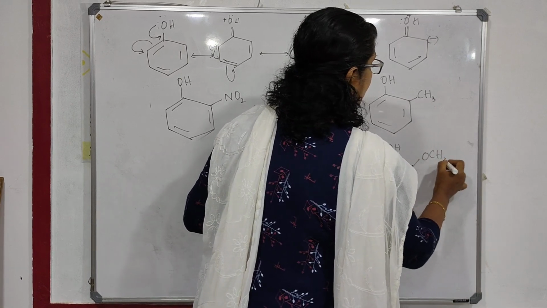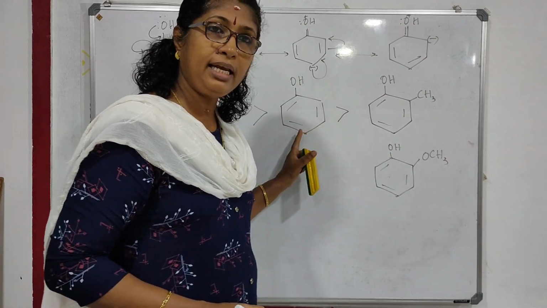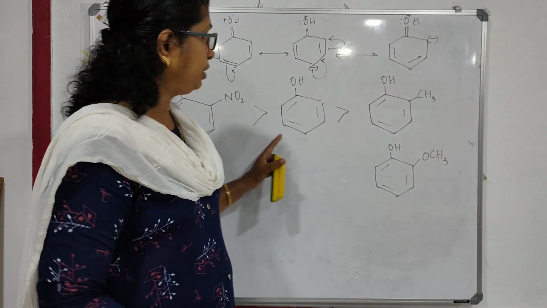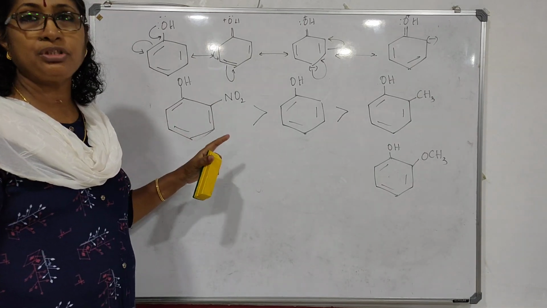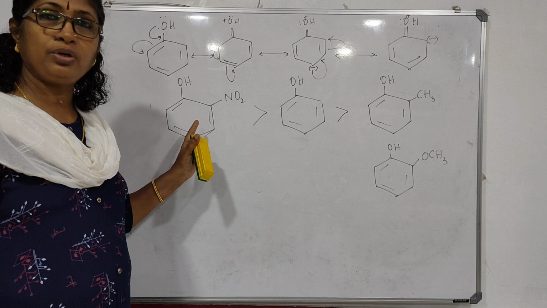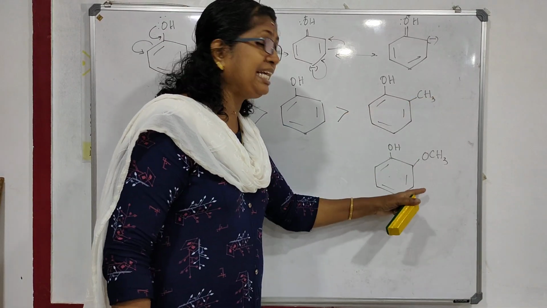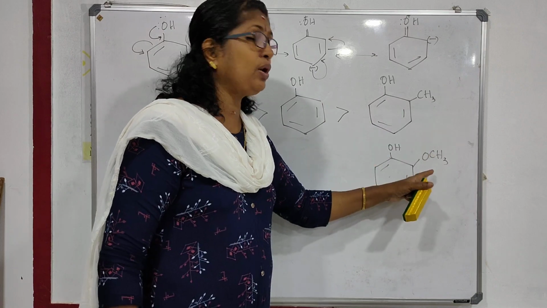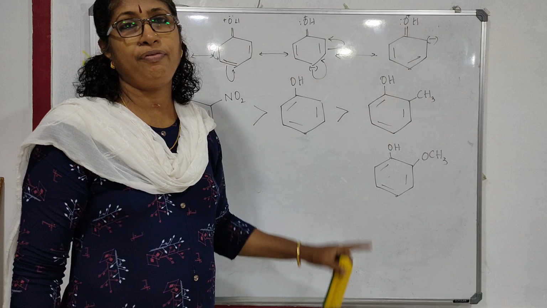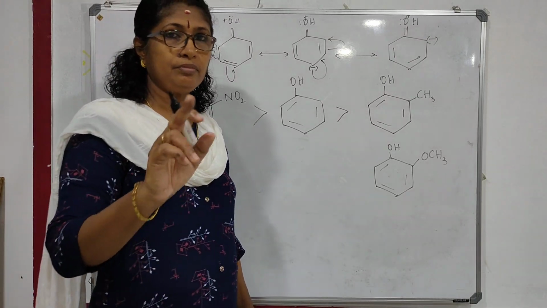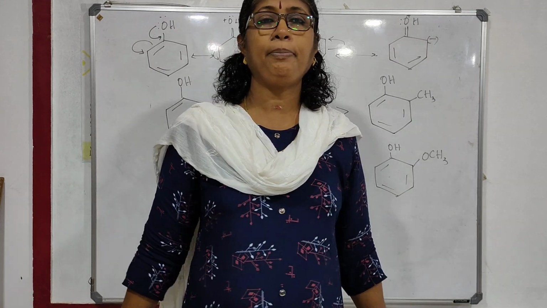They are all electron releasing groups. Their acidity will be lesser than phenol. Understood? So, if there is an electron withdrawing group at the ortho and para position, those will be more acidic than phenol. Whereas if there is an electron releasing group like CH3 or OCH3, they will be less acidic than phenol. So these are the physical and chemical properties.